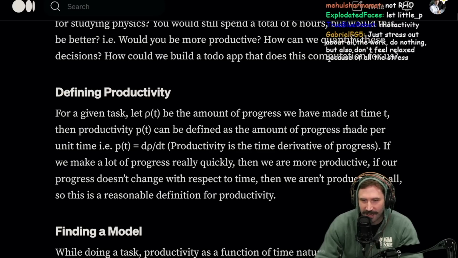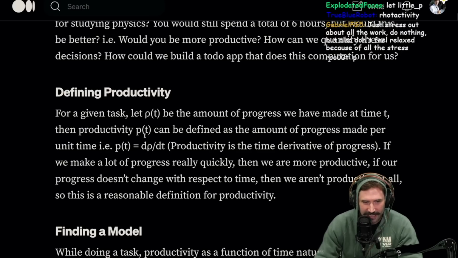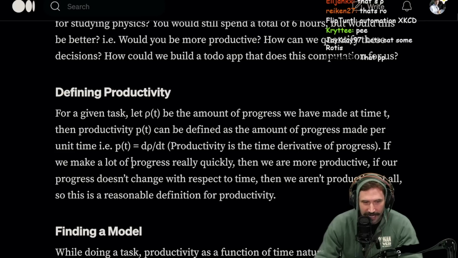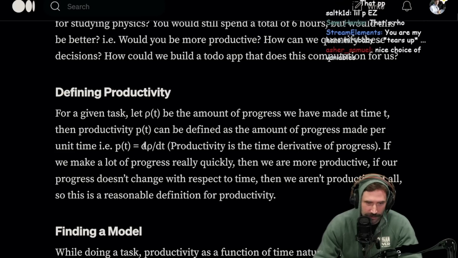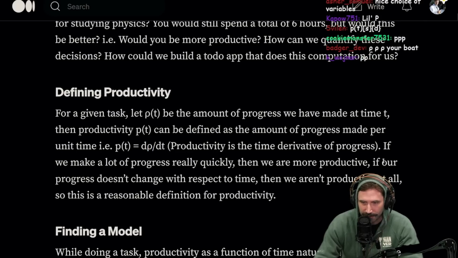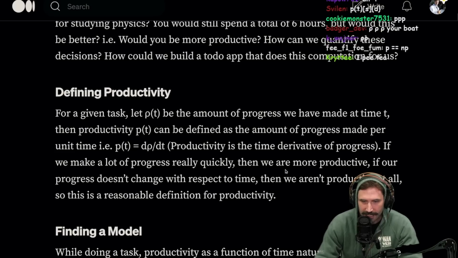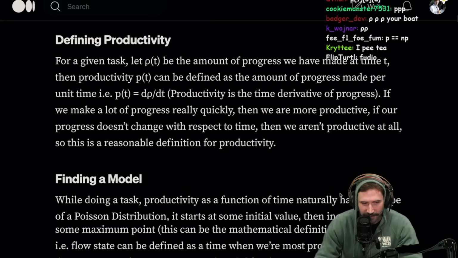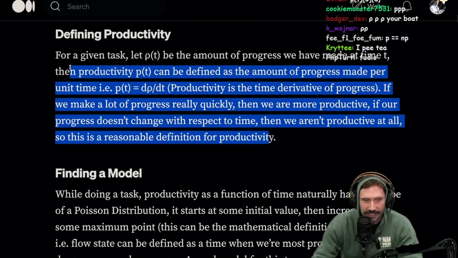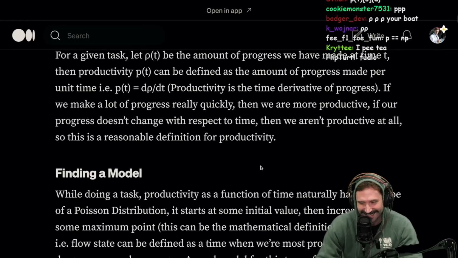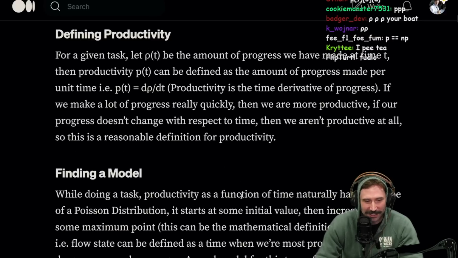Let rho of t be the amount of progress we have made at time t. Then productivity, P of t, see, this is P. That's P. See, there's a difference. That's rho. That's P. It can be defined as the amount of progress being made per unit time, i.e. P of t equals, this is just straight up differentiating rho with respect to time. Productivity is the time derivative of progress. If we make a lot of progress really quickly, then we are more productive. If our progress doesn't change with respect to time, then we aren't productive at all. So this is a reasonable definition for productivity. It is. Nice. We're bringing in a little bit of calculus 1. Let's go. I like this.